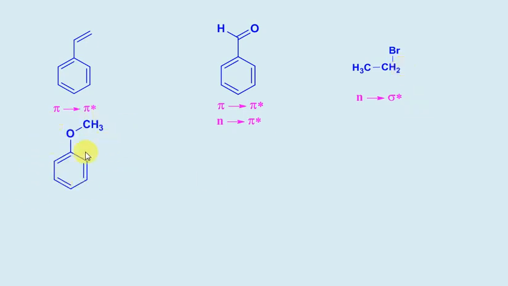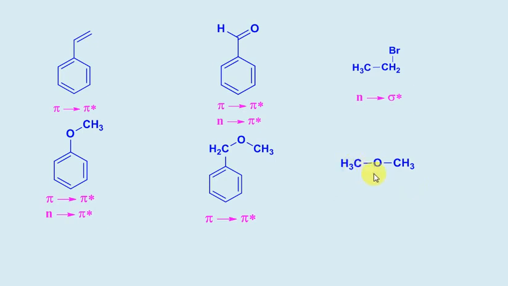Now, this is anisole. In anisole, as double bonds are present, it will have pi to pi star, and the heteroatom is in conjugation with the double bond, so it will have n to pi star transition. This is another example in which double bonds are present, so it will have pi to pi star transition, but it will not have n to pi star transition because the lone pairs are not in conjugation. For that, conjugation is required. Now this is dimethyl ether. It will have sigma to sigma star and n to sigma star as a lone pair and sigma bond are present.